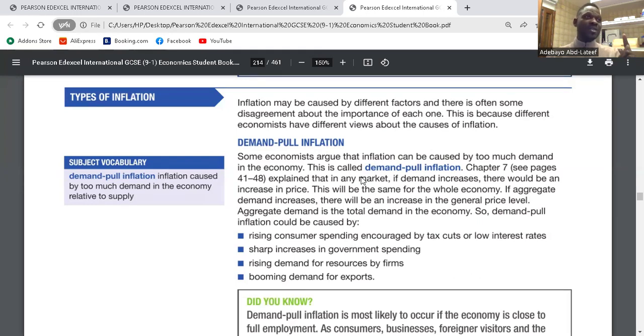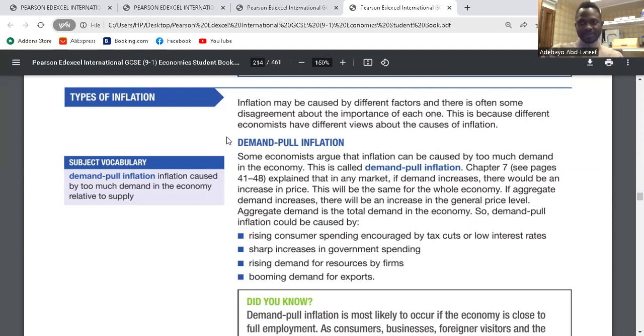The higher the price, the lower the quantity demanded. The lower the price, the higher the quantity demanded. Now the price is less. Demand will increase, leading to an increase in the aggregate demand within the economy, making it possible to have demand pull inflation. Is it clear? Yes.